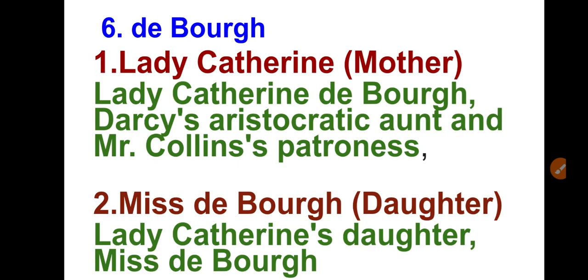The last family here we are going to meet. Otherwise, a number of characters are there, but here I have written a little. Now that is the Lady Catherine de Bourgh family. So Lady Catherine de Bourgh is Darcy's aristocratic aunt and Mr. Collins' patroness. So here we can see that Mr. Darcy is somewhat related with Mr. Collins also. Who is Mr. Collins? I'm going to tell later on.